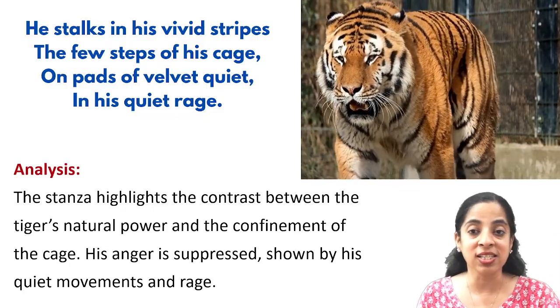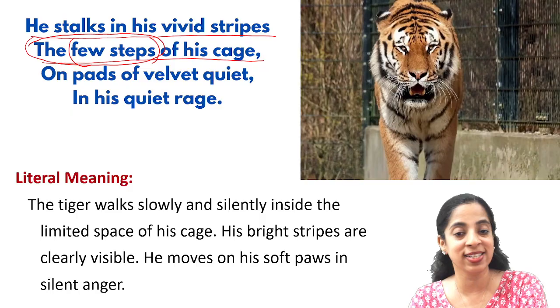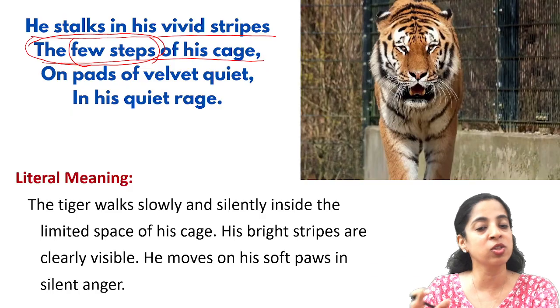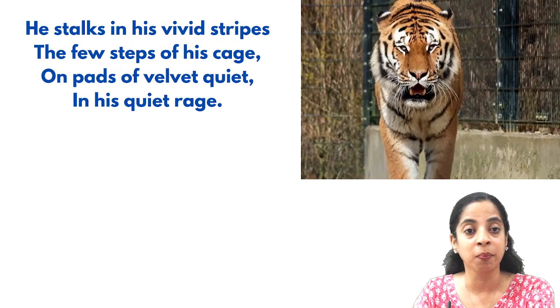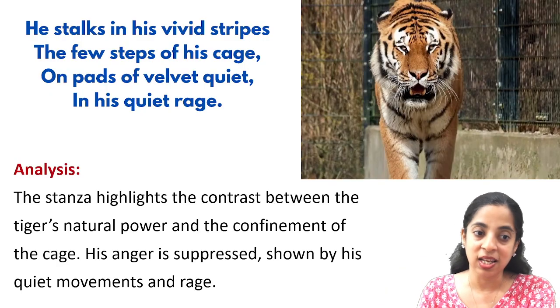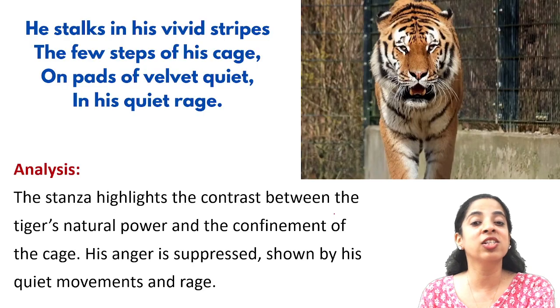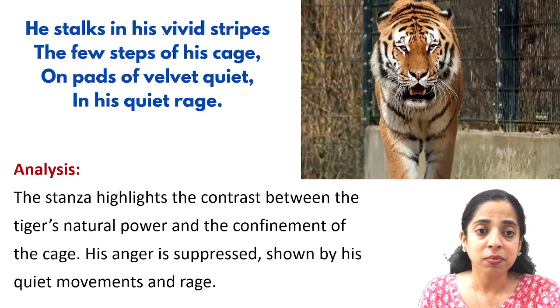So the literal meaning is that the tiger walks slowly and silently inside the limited space of the cage, and his bright stripes are clearly visible and he moves on his soft paws in silent anger. What does the poet want to convey is the analysis. This stanza highlights the contrast between the tiger's natural power, which is shown by his vivid stripes, his rage.